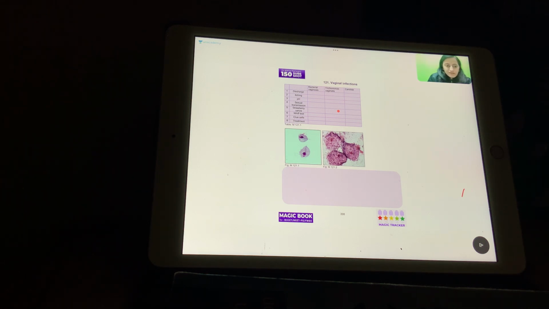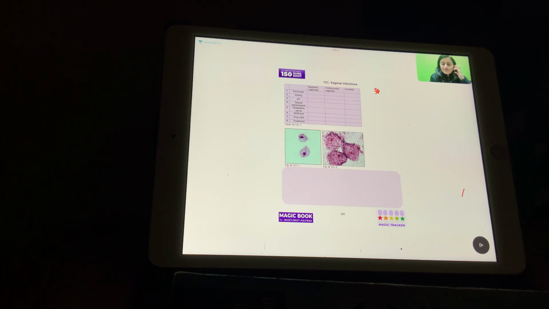Alright, so vaginal infections: bacterial vaginosis, trichomonas, and candida. First, talking about some important features. Tell me, which of these infections does not have itch? Itching is absent in which of these? Okay, so remember that it is bacterial vaginosis where the itching is absent.